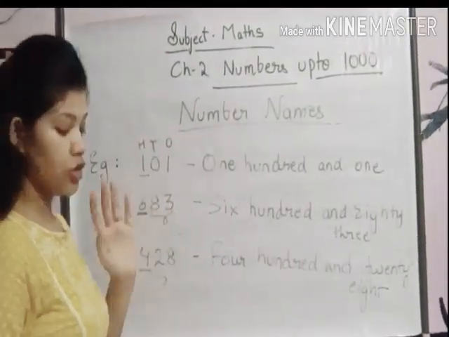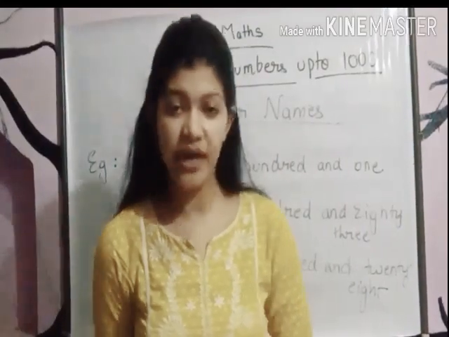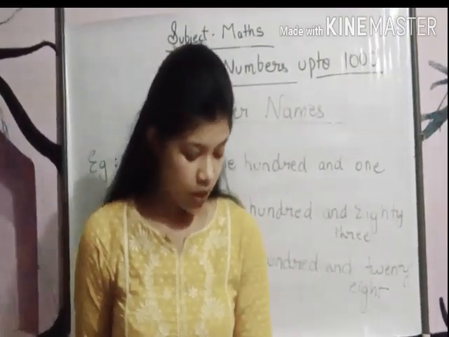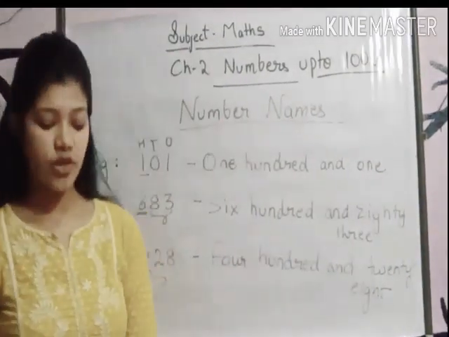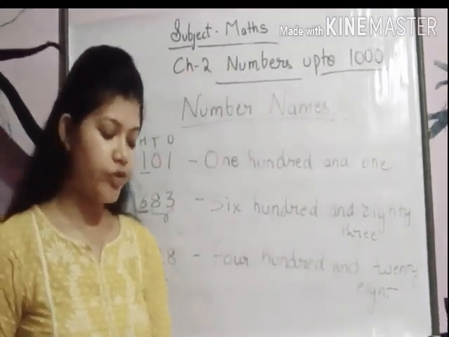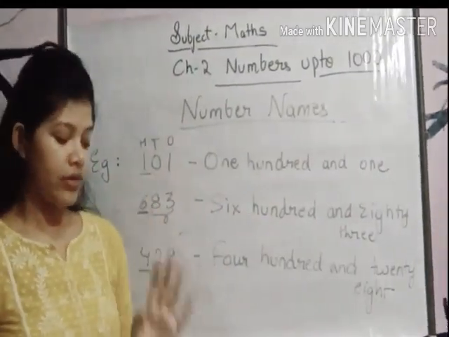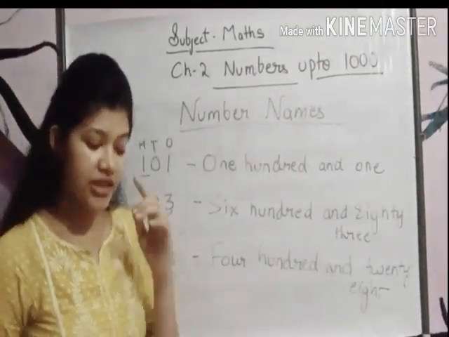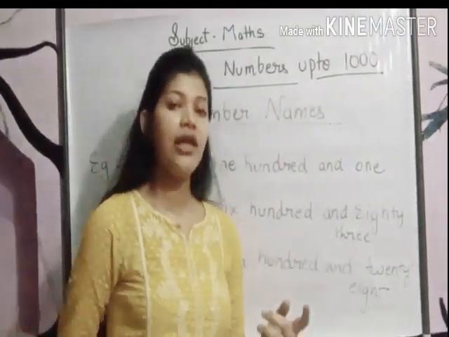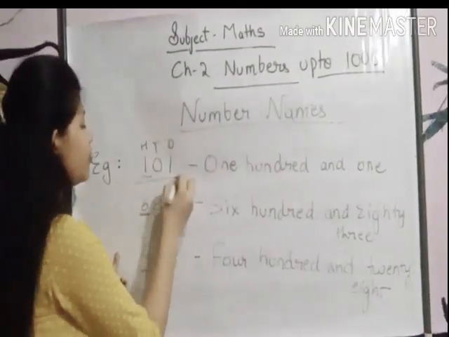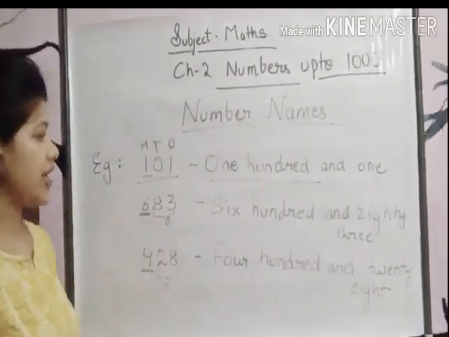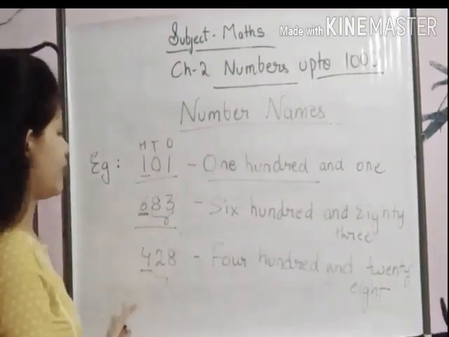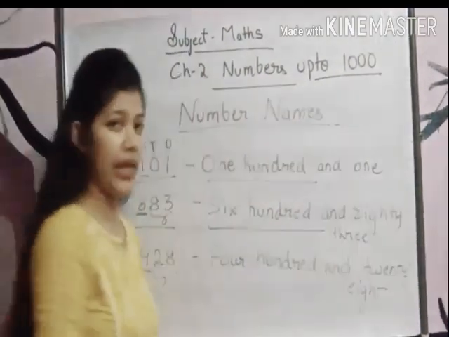Okay, so next exercise, self practice 2B, which is given on page number 24. Please do this exercise yourself. In this exercise also you have to write the number names. First is write the numerals for the following. Number name is given over here and you will write numerals. In the second part, the number is given and you have to write the name.